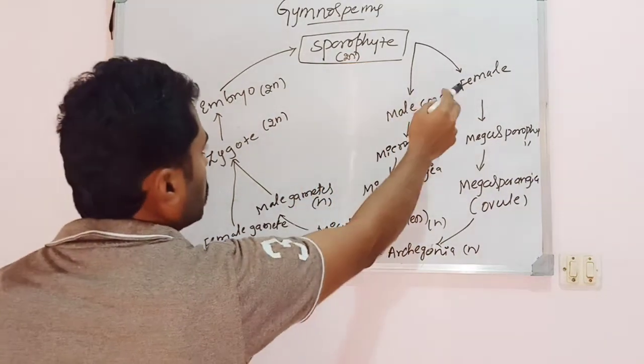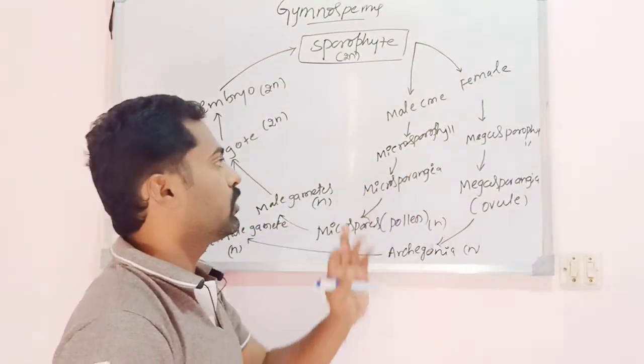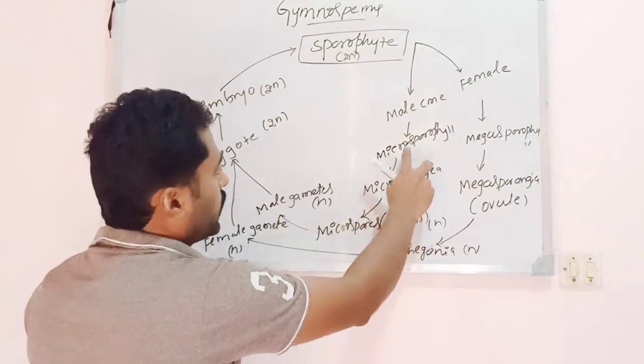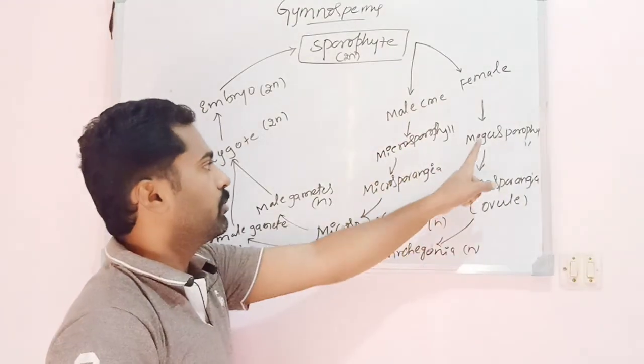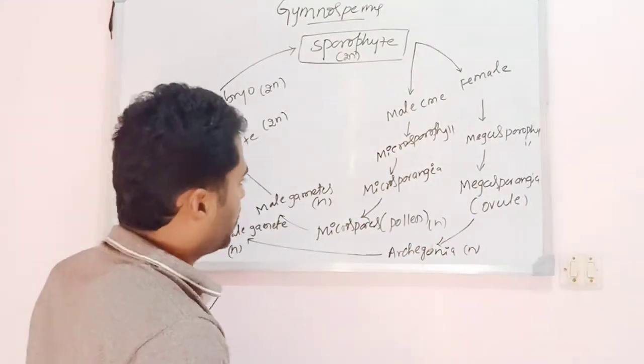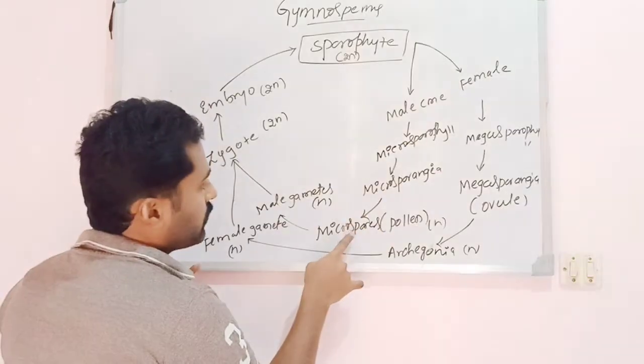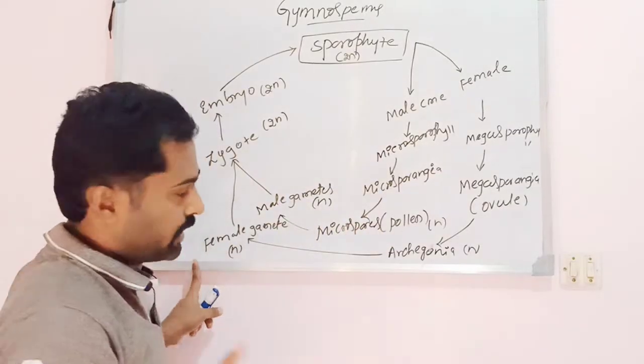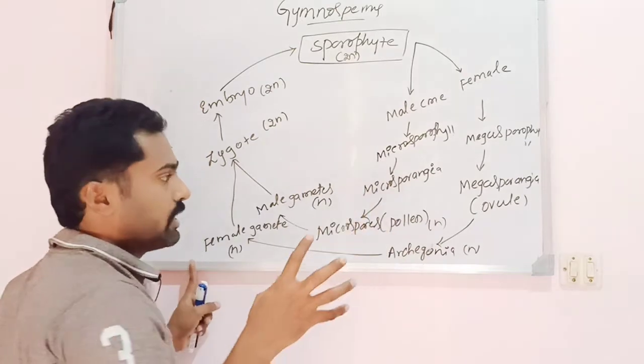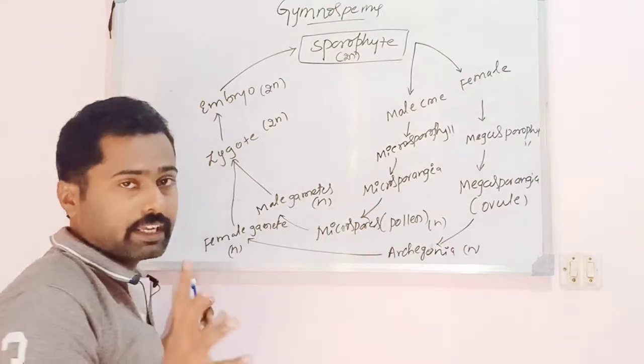The male cone bears the microsporophylls and the female cone bears the megasporophylls. Microsporophyll encloses microsporangia, megasporophyll encloses megasporangia. Microsporangia bear microspores, which are nothing but the pollen grains, and the megasporangium is nothing but the ovule that encloses the archegonia.